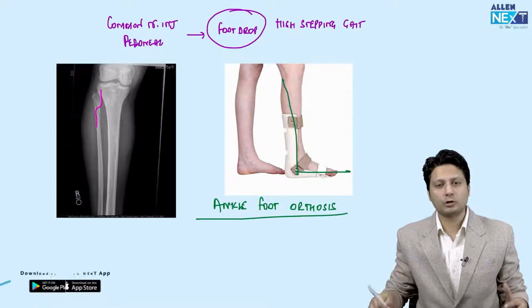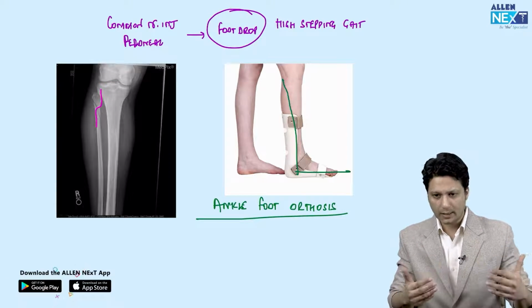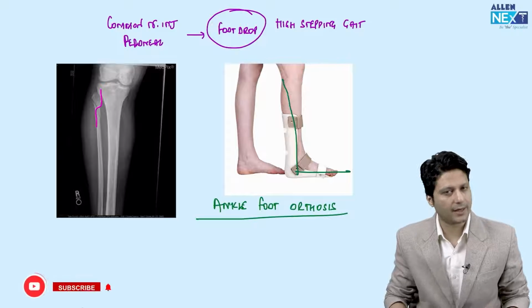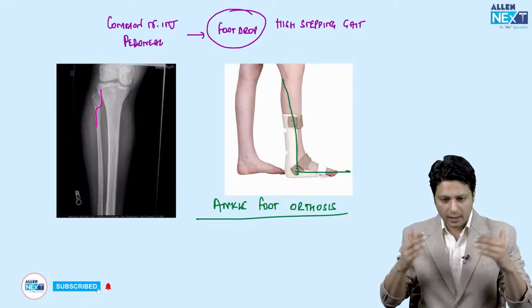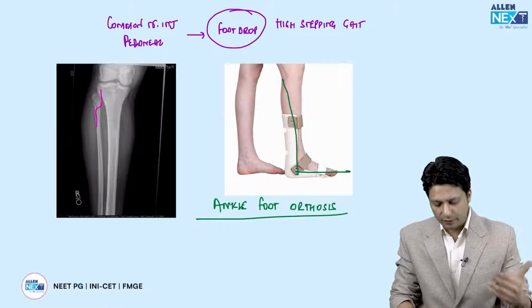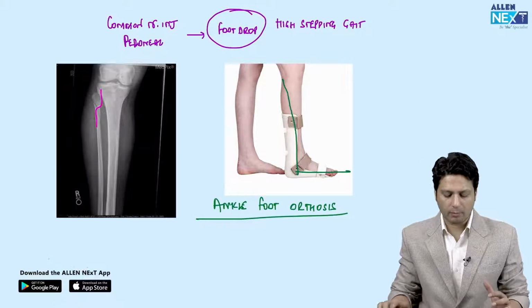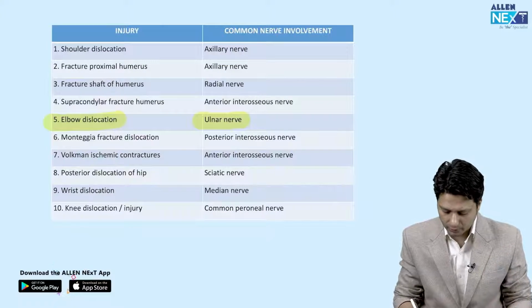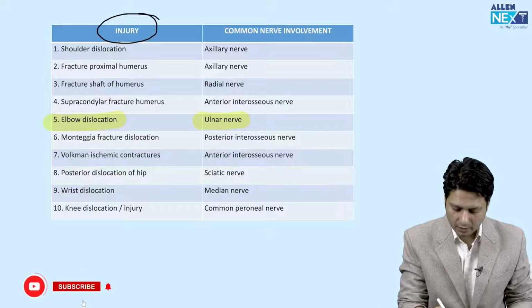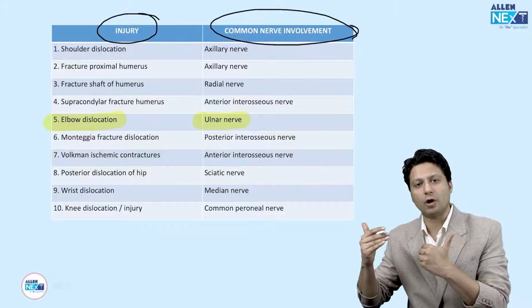One thing that you should also know about is the classification system for nerve injuries, the Seddon system of classification and the Sunderland system of classification. In huge detail we have already talked about it. But if we go on revising what we have discussed, as in the beginning I told you, this is the injury and which common nerve is involved.